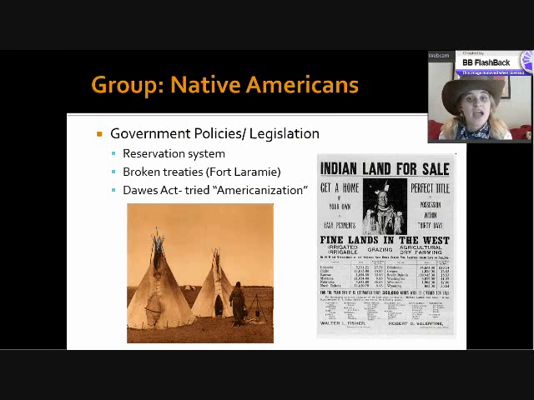You have to cut your long hair. You have to dress like white men. They even took their children away, saying that you're not fit to raise your own children. And the children were put in boarding schools so that they could be taught the way of the rest of America, taught to be civilized, taught Christianity and other things.